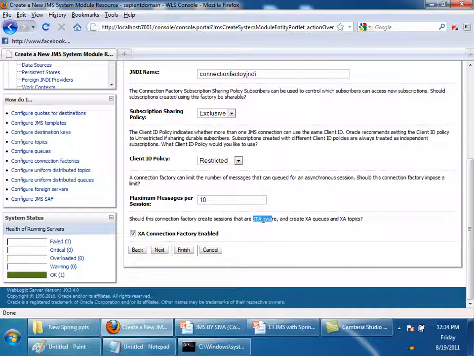But in a transacted session, we'll start a transaction with the queue, then the queue will start sending the messages. Until the queue receives a commit from the client, the messages are not deleted from the queue. So the client wants to receive 10 messages. Client received 5 messages. He didn't say commit.